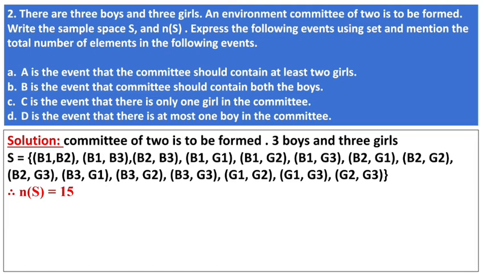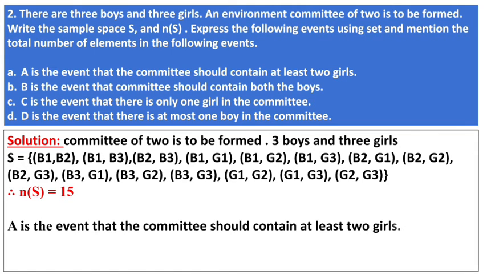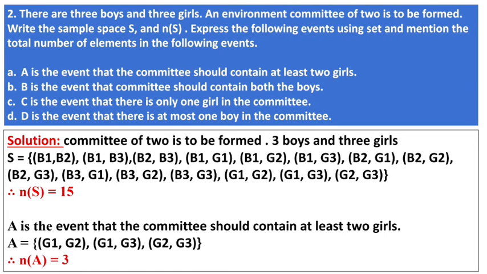Now children, the first event is given. A is the event that the committee should contain at least 2 girls. If you see the sample space, at least 2 girls means minimum 2 girls. So here G1G2, G1G3 and G2G3 are the 3 committees of 2 girls. Now the number of A is 3.